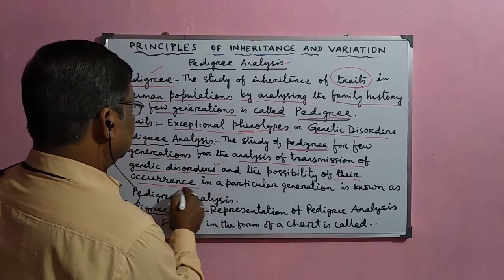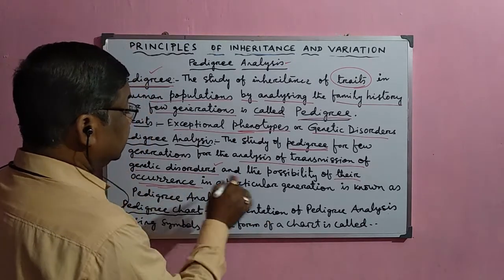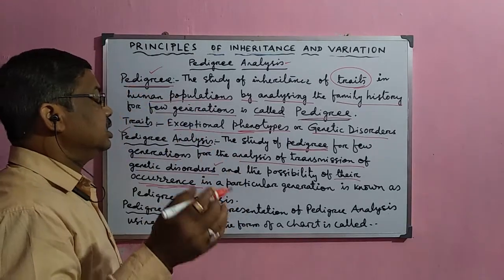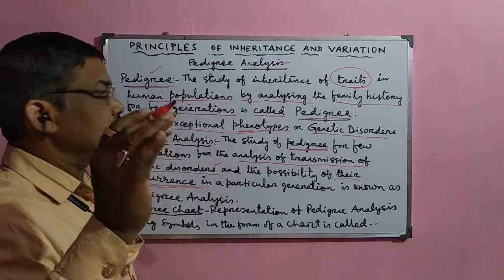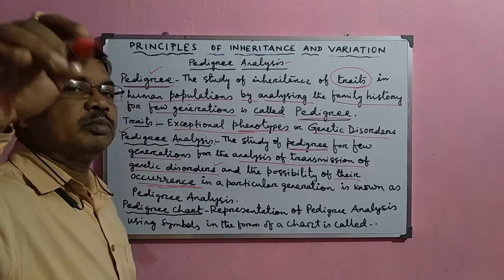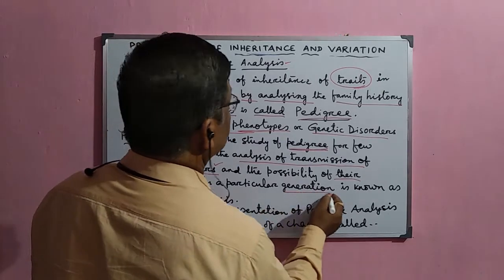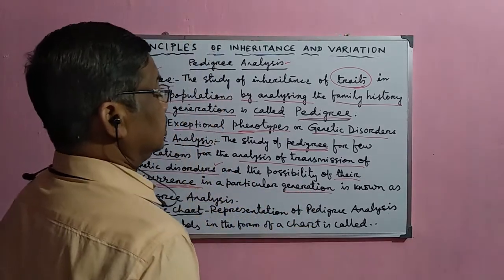This is done to predict whether a particular gene or trait will occur in a particular organism or generation. That is why this is called pedigree analysis.